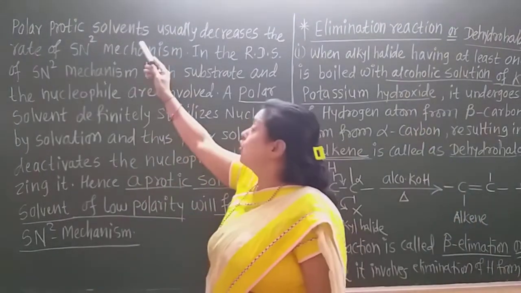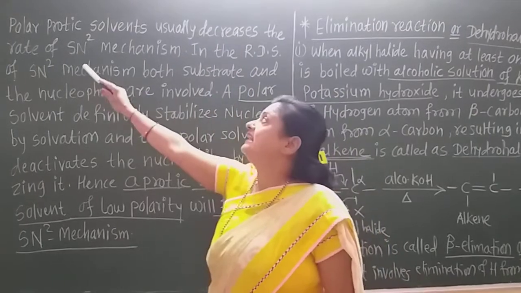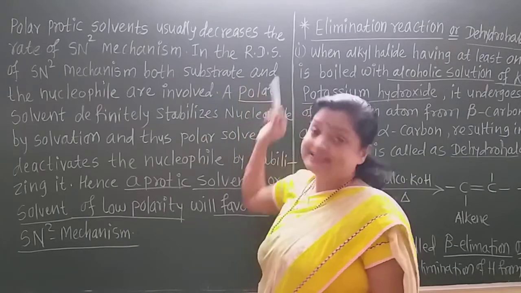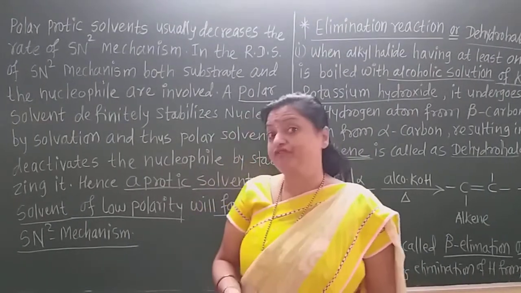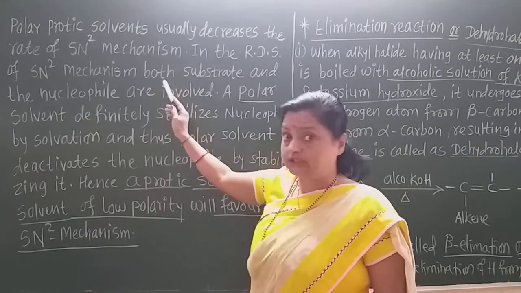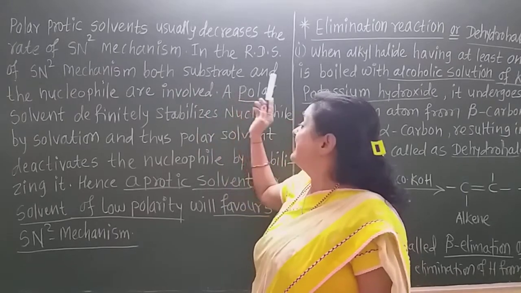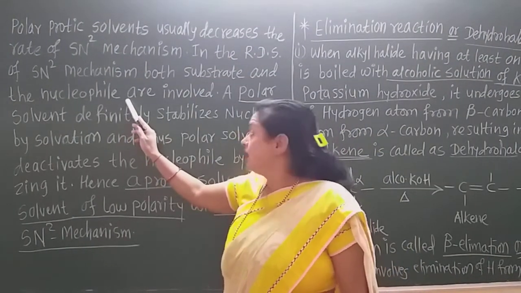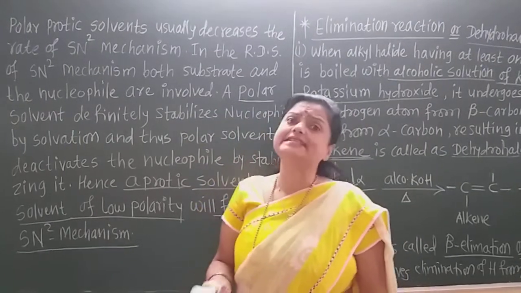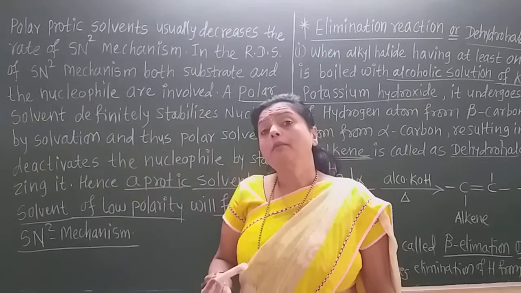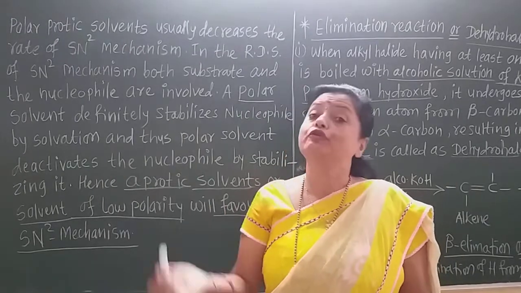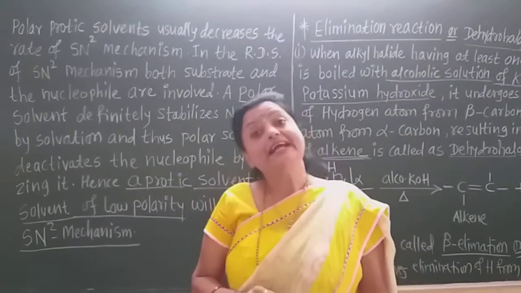Polar protic solvents usually decrease the rate of the SN2 mechanism, because in the RDS, the rate determining step, which is the slow step of the SN2 mechanism, both the substrate as well as the nucleophile are involved. Though nucleophiles are stabilized by the polar protic solvent, in the rate determining step the attack of the nucleophile is necessary in the SN2 mechanism.